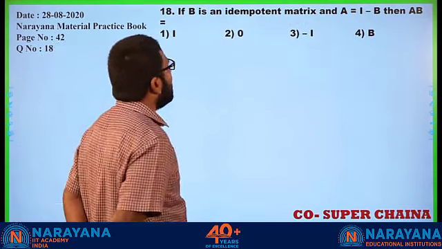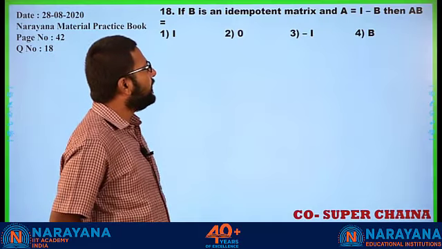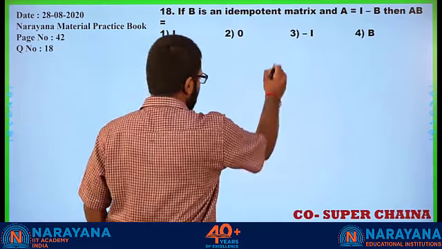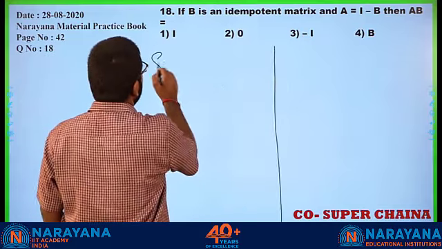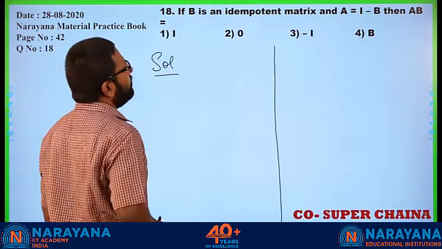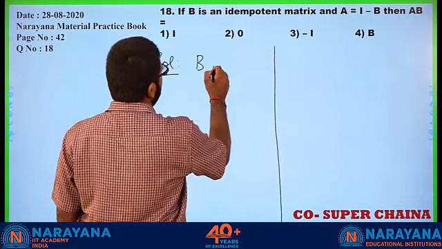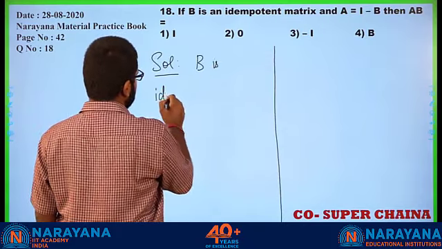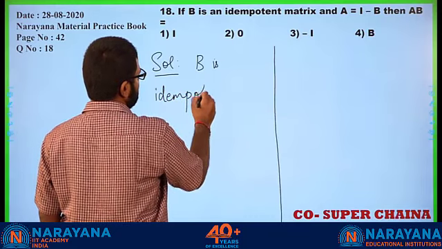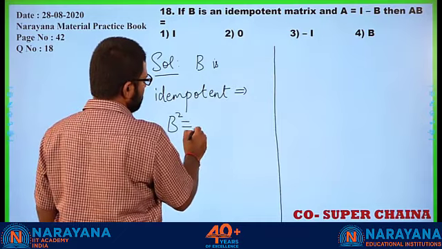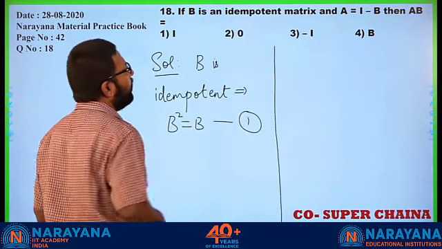If B is an idempotent matrix and A is equal to I - B, then AB is equal to what? We have B is an idempotent matrix, so B is idempotent, which means by definition B squared equals B. Let's call it 1.